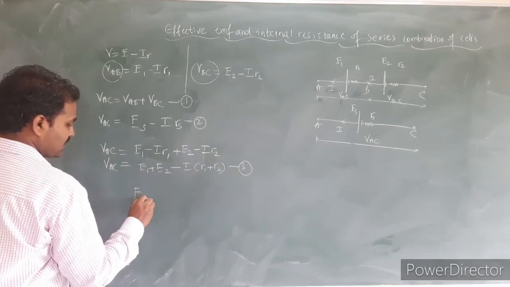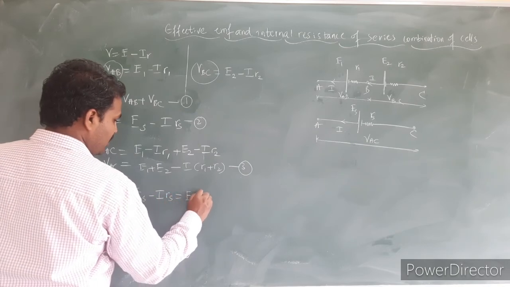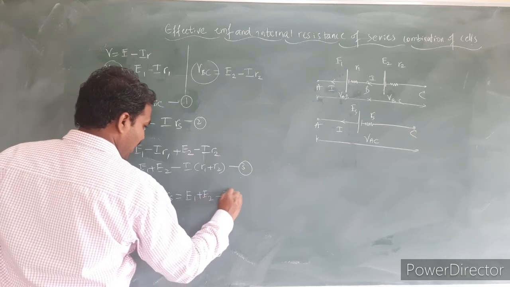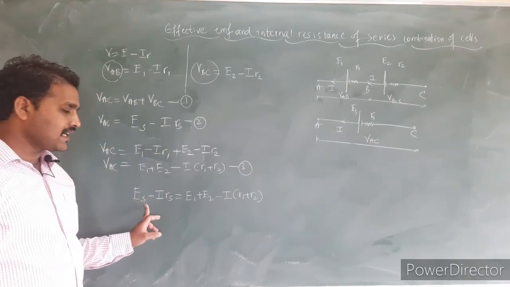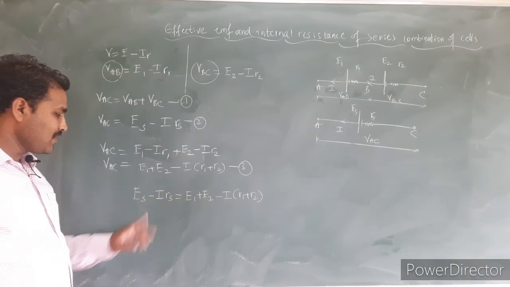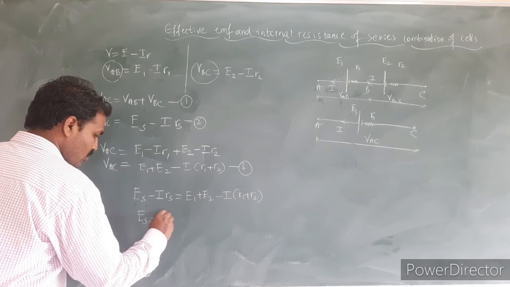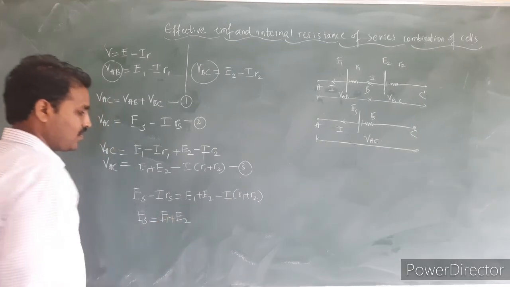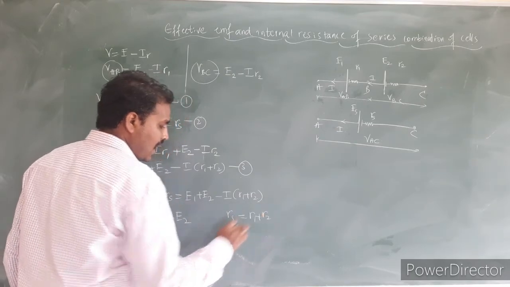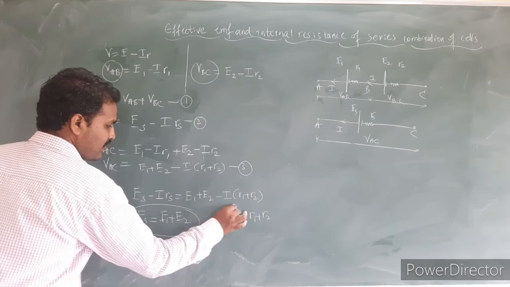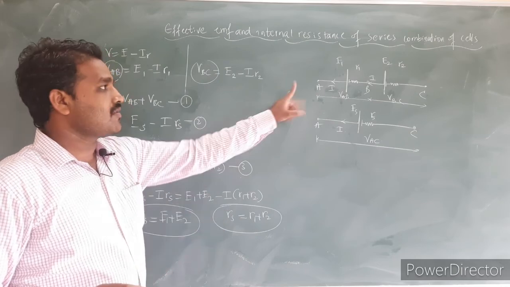I can write the LHS as ES minus I into RS is equal to E1 plus E2 minus I into R1 plus R2. By comparing LHS and RHS, I will equate the EMF components, hence the effective EMF in series combination ES is equal to E1 plus E2. Similarly, the effective internal resistance is equal to R1 plus R2. This is the expression for effective EMF and effective internal resistance for the series combination of two cells.